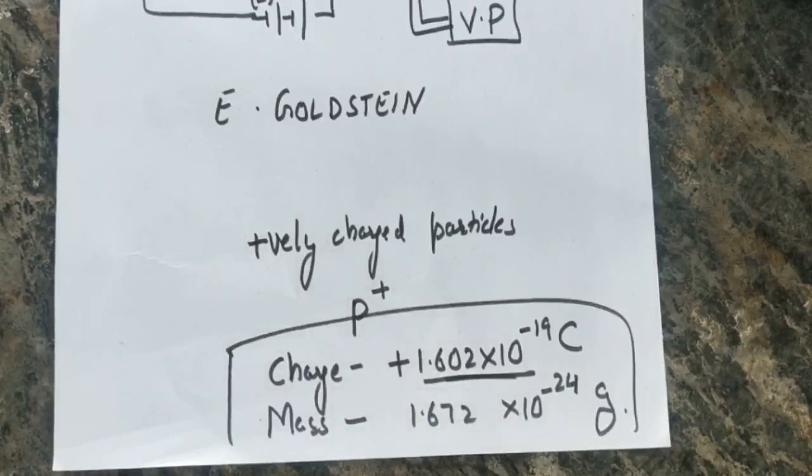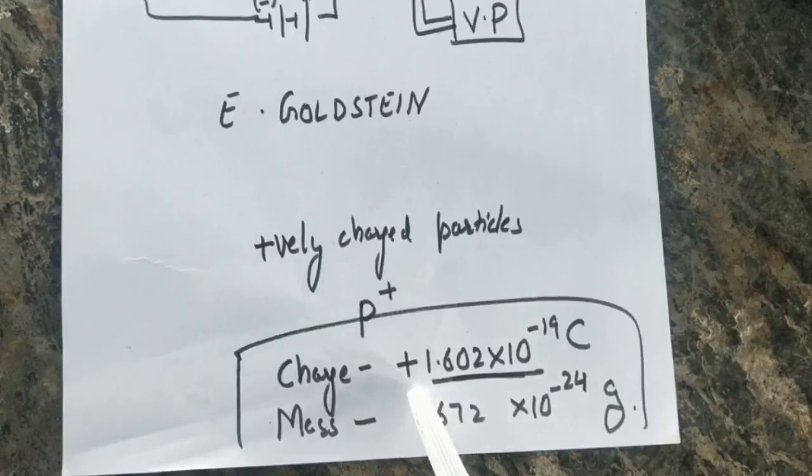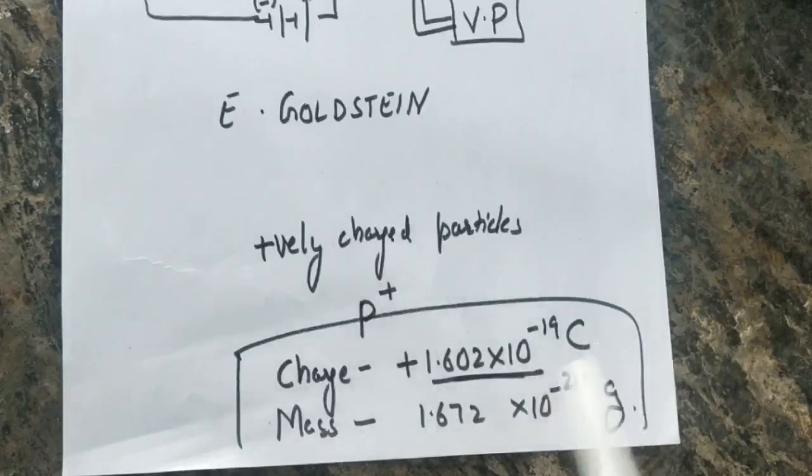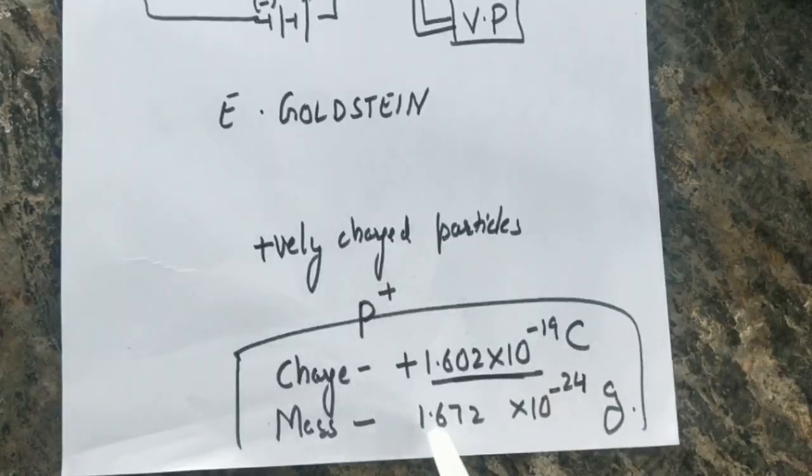Now the properties of the proton. First of all, the charge present on a proton. It is similar to that of the electron but with the opposite sign. That means the charge of a proton is plus 1.602 into 10 raised to minus 19 coulomb. And the mass of each proton is equal to 1.672 into 10 raised to minus 24 grams.